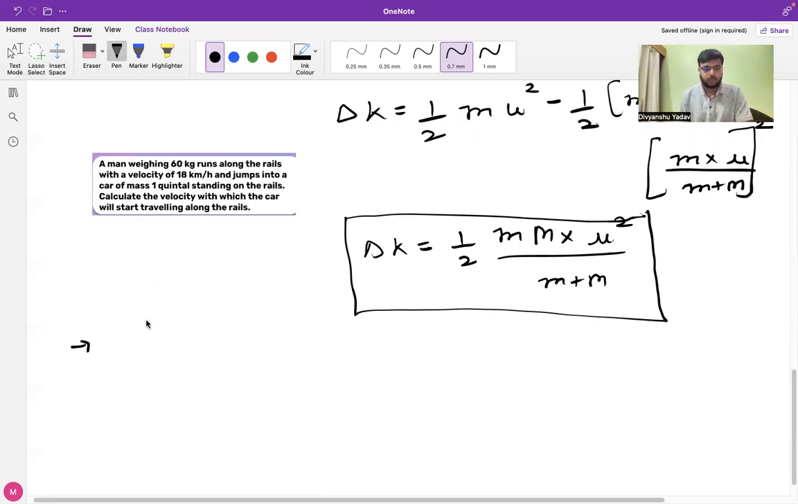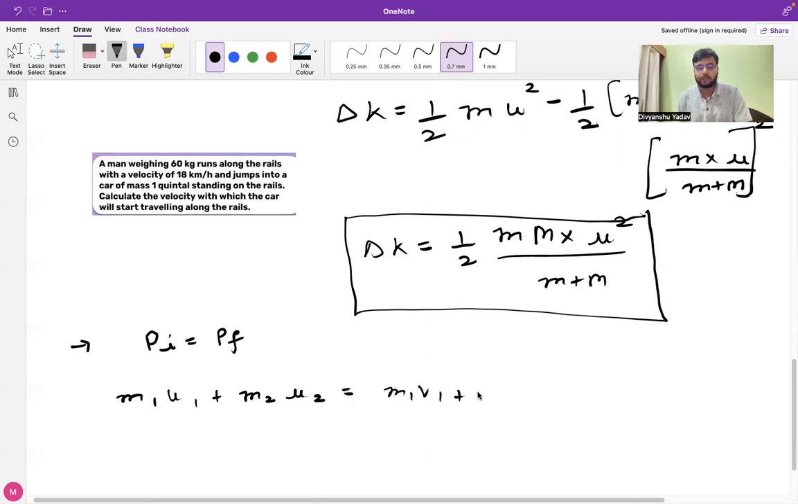So we know that the momentum conservation principle is given by Pi equal to Pf. The momentum before collision will be equal to the momentum after collision, provided the mass of the body remains constant and there is no net external force acting on the body. So can I write this equation as m1 u1 + m2 u2 = m1 v1 + m2 v2?